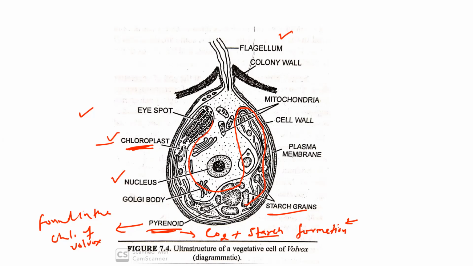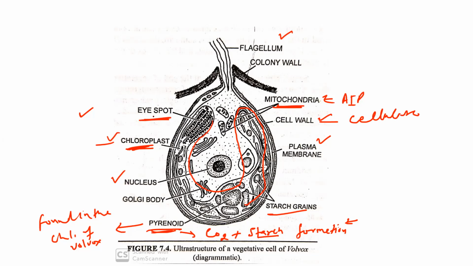Along with these organelles, other structures are found in the vegetative cell of Volvox, like mitochondria. As you know, mitochondria perform the function of ATP formation. Also, it consists of a plasma membrane and a cell wall. The cell wall is made up of cellulose.